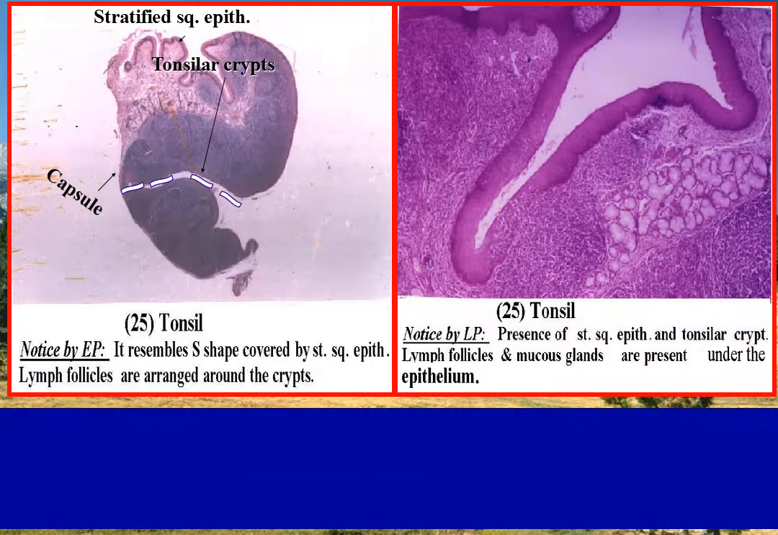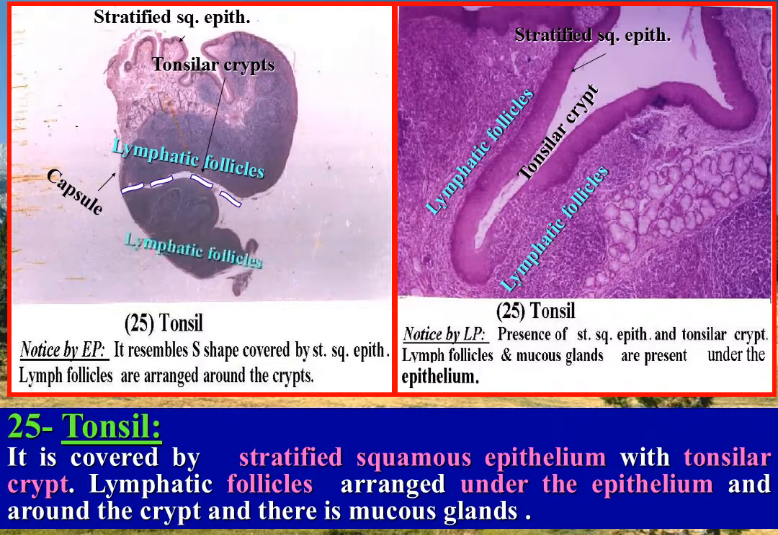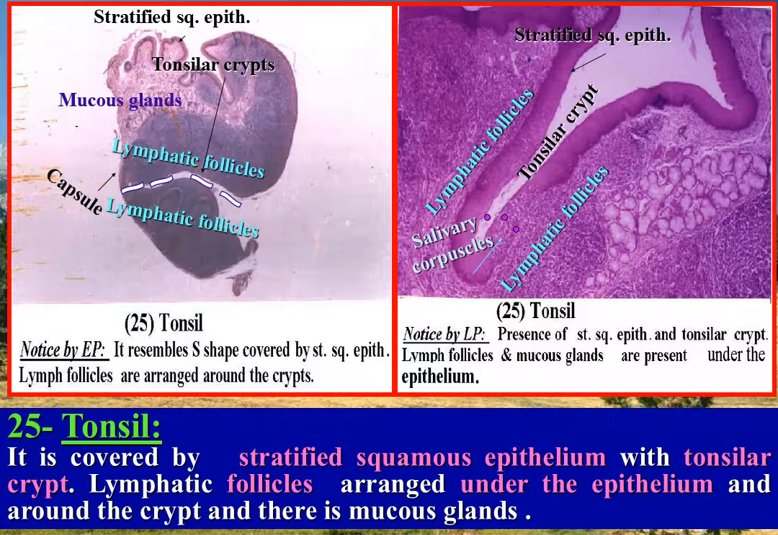By low power, stratified squamous epithelium covering the surface of the tonsil and lining the tonsillar crypt is seen. Lymph follicles are present underneath the epithelium around the tonsillar crypts. Some lymphocytes may penetrate the epithelium to mix with saliva, forming salivary corpuscles. Mucous glands formed of mucous acini are present deep to the follicles.